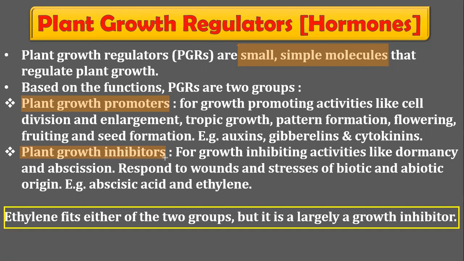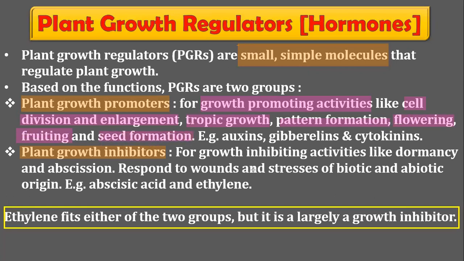After that, we have to discuss the functions of plant growth promoters and plant growth inhibitors. Plant growth promoters help in growth promoting activities like cell division and enlargement, tropic growth, pattern formation, flowering, fruiting, and seed formation.